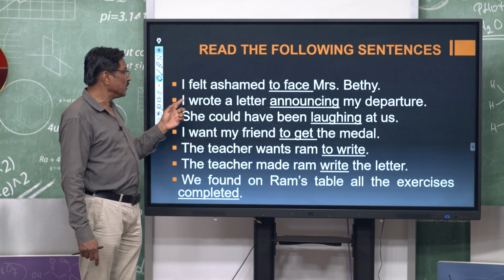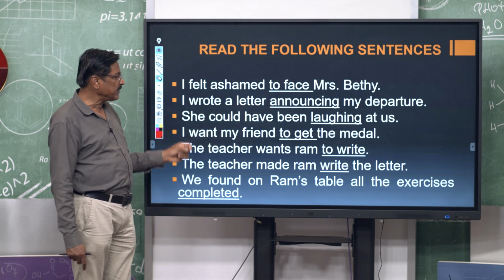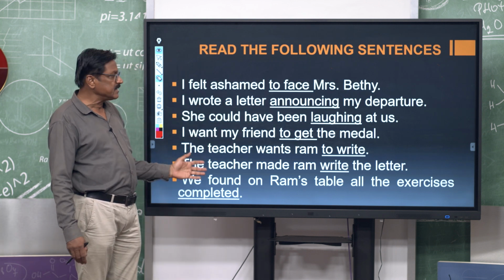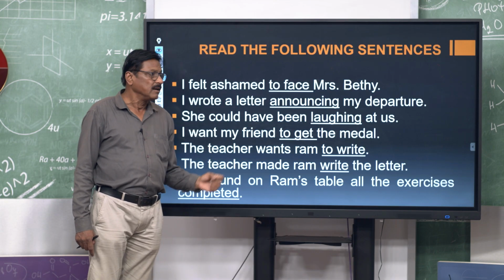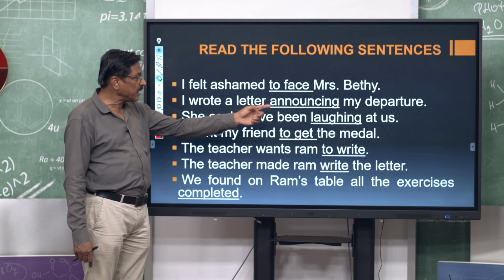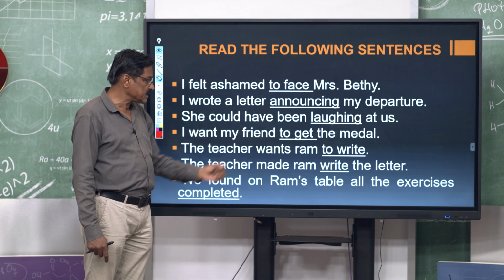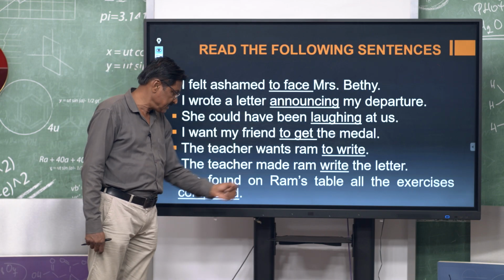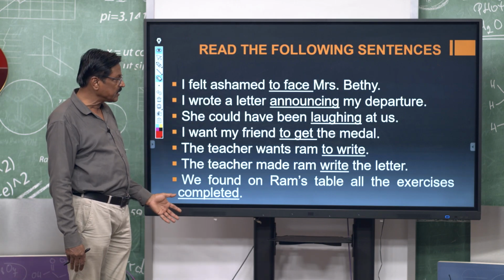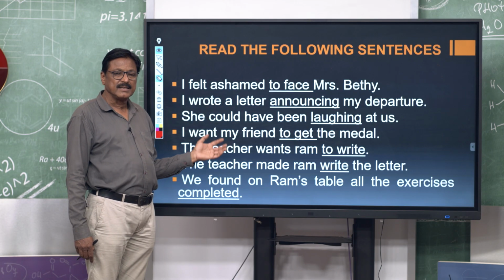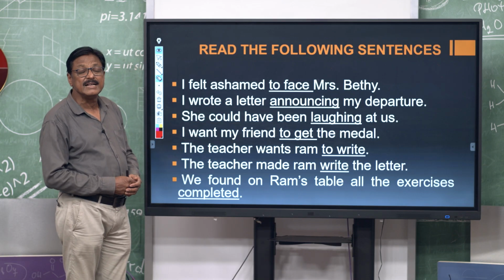Then read the second. Wrote a letter announcing my departure. She could have been laughing at me. I want my friends to get the medal. These are the sentences, and some of the verbs have been underlined. That is, in the first sentence, to face, announcing, laughing, to get, to write, then write, and completed. So, the kinds of non-finite verbs vary from one sentence to another. This variation is called kinds of non-finite verb.